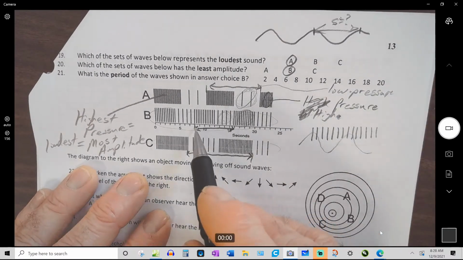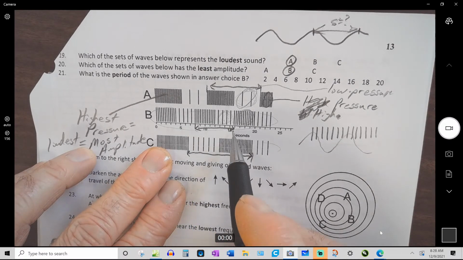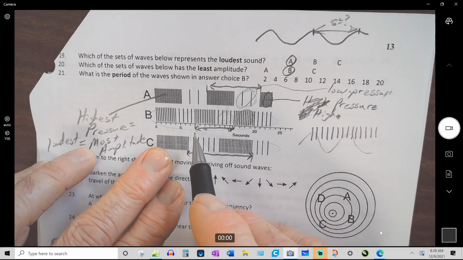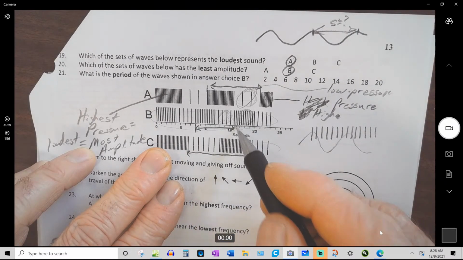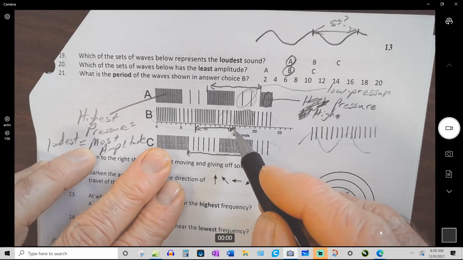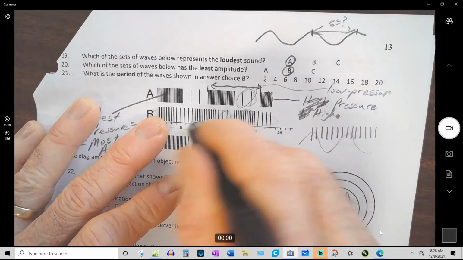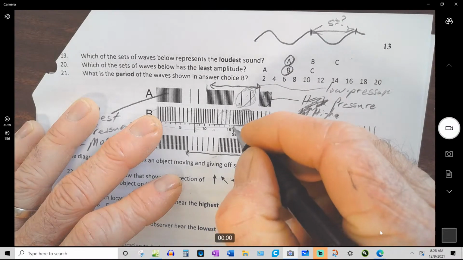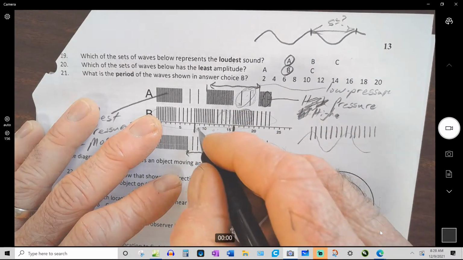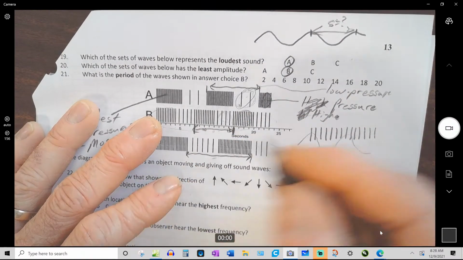Answer choice B, though, here to here, looks like this is 8 seconds, and this is 19 seconds. Here, let me erase that so I can see really well. That's not 19 seconds. This is 16 seconds. This is 8 seconds. So 16 minus 8 is 8.